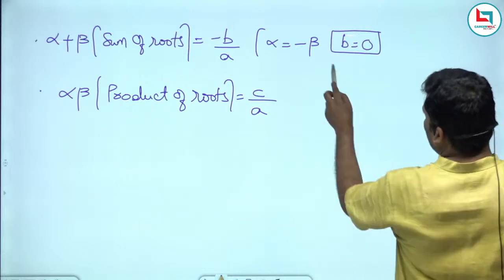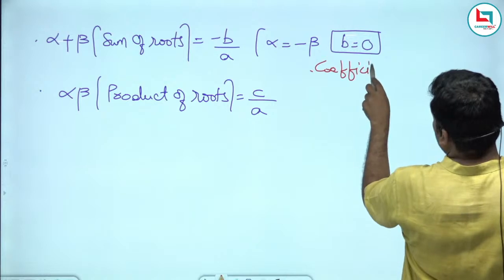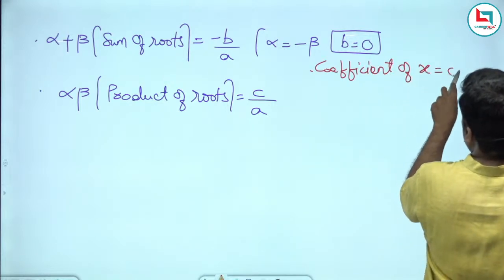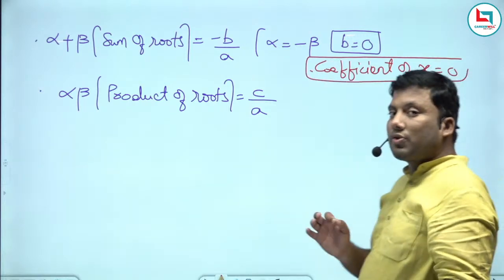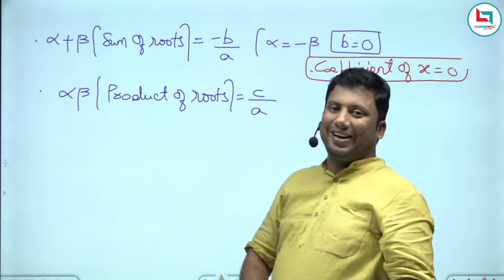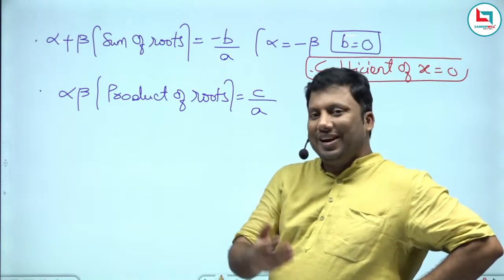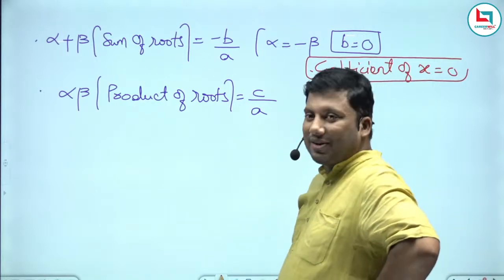B is 0 means the coefficient of x is equivalent to 0, in ax square plus bx plus c equivalent to 0.